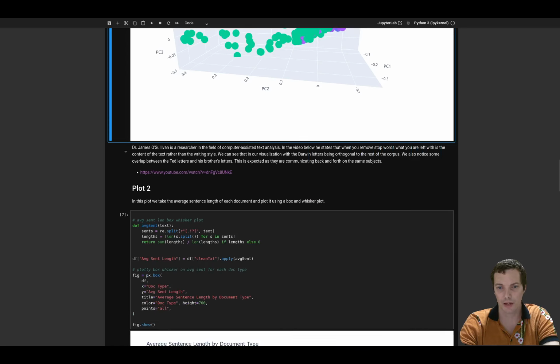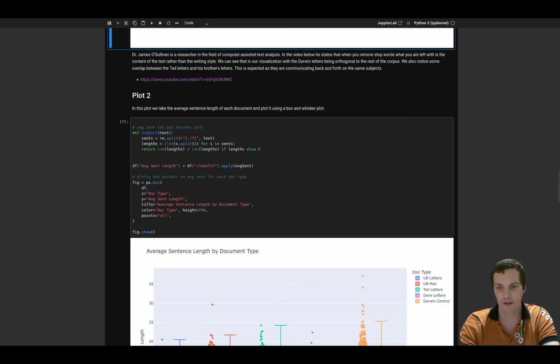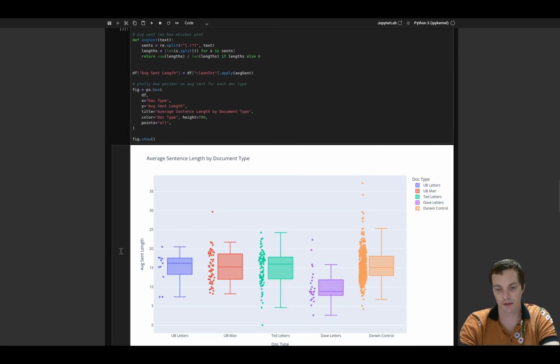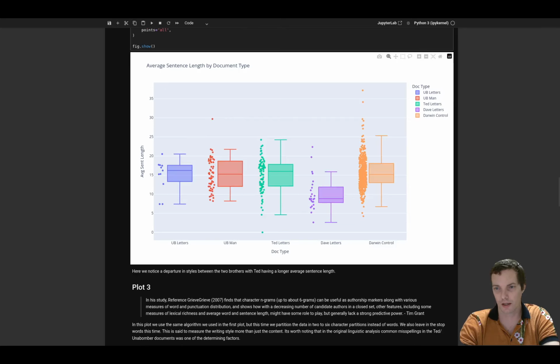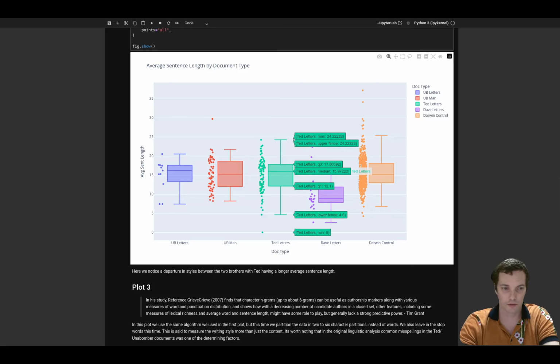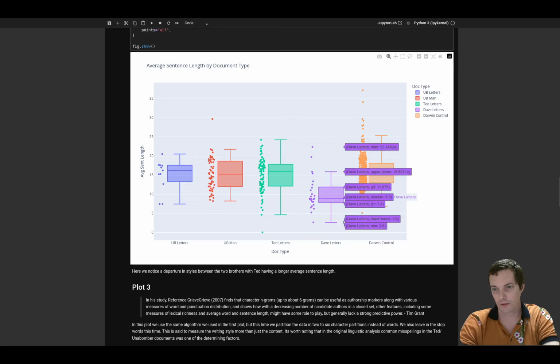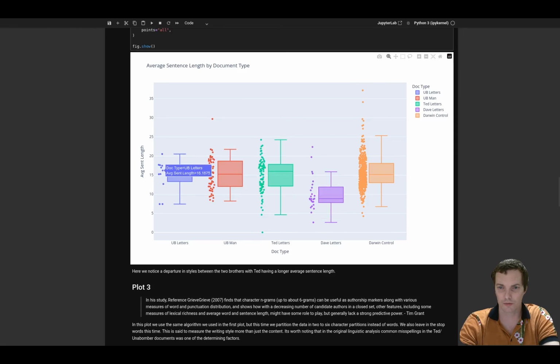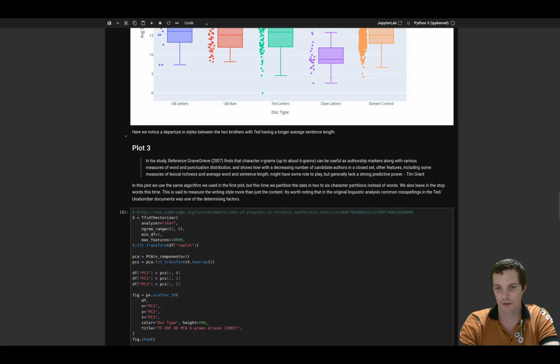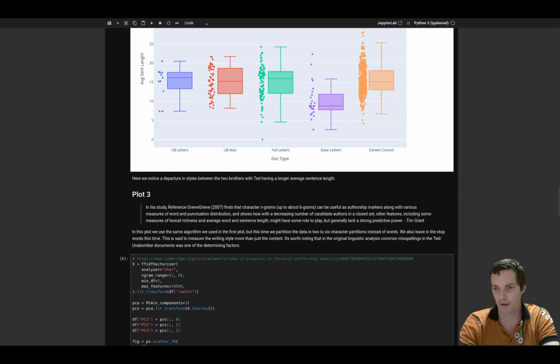All right, so the next plot we're going to look at is a box and whisker plot based on the average sentence length. And one thing we notice is that Ted Kaczynski, the Unabomber, writes longer sentences than his brother on average. And it's sort of consistent with the manifesto and the letters. All right, so this is sort of a weak stylometry method, but it's still valid.